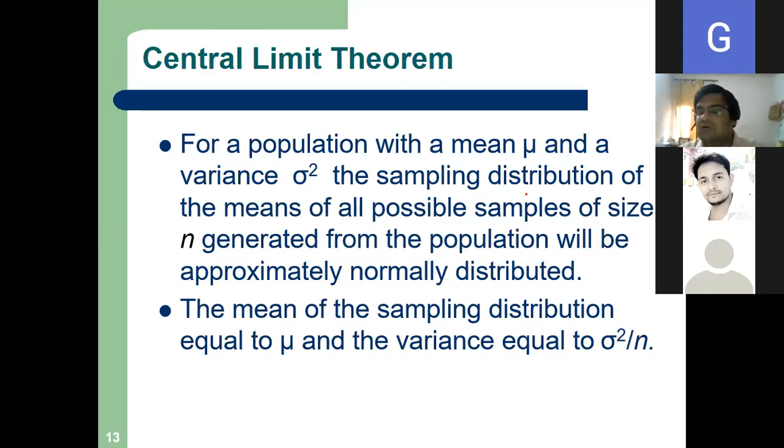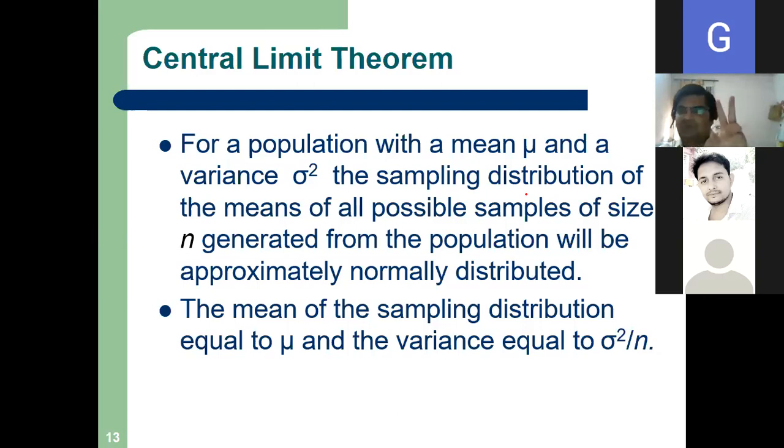That's why we are not concerned with the population. Due to only the central limit theorem, various statistical tests can be applied. Because what does the central limit theorem say? We need not see the population.